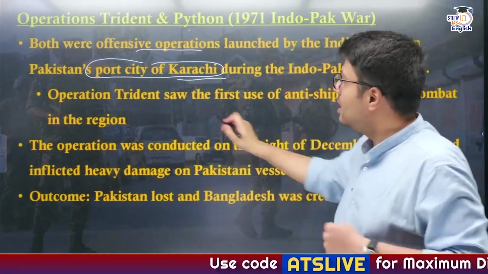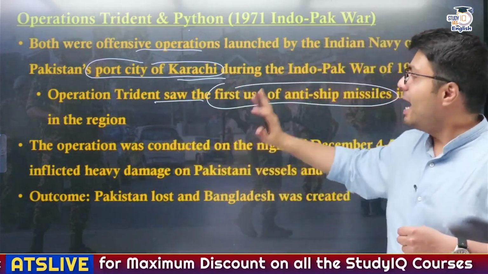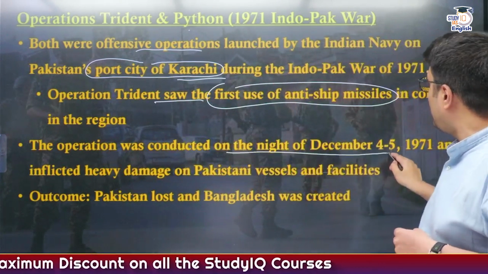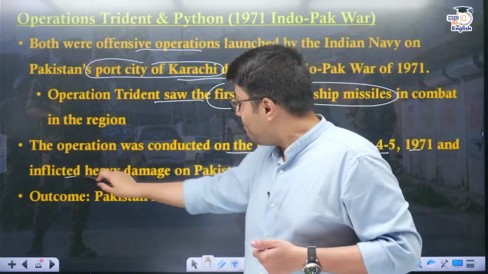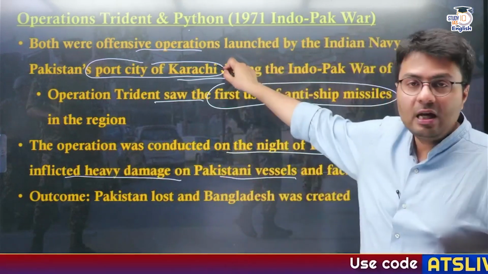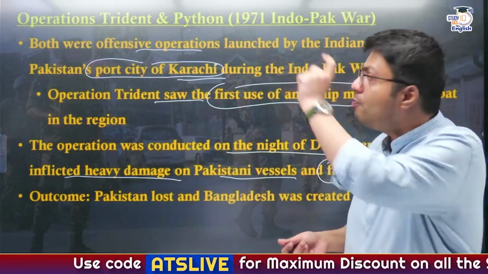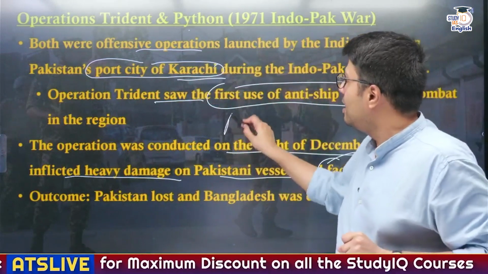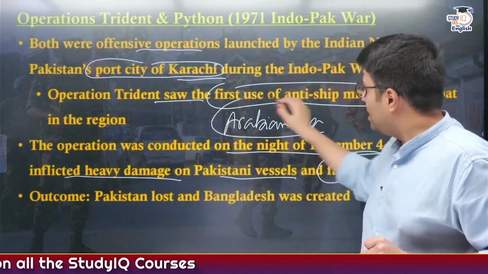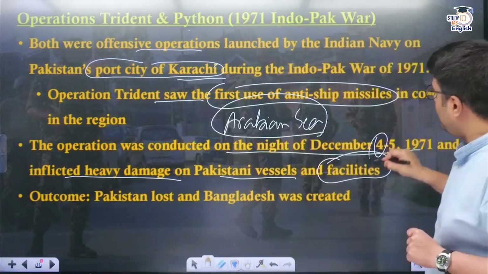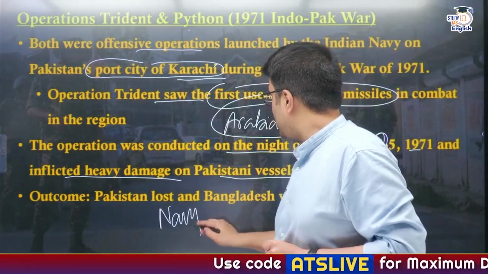For two reasons. First, this saw the first use of anti-ship missiles in the South Asian region in conflict. And second, this was conducted on the night of December 4th and 5th in 1971, and this operation inflicted heavy damage on Pakistani vessels posted in Karachi, and also on the facilities and ability of the Pakistani Navy to mobilize on its western front, particularly in the region of the Arabian Sea, right? This was such a crippling attack that the start of this mission on December 4th is now commemorated as Navy Day, right?